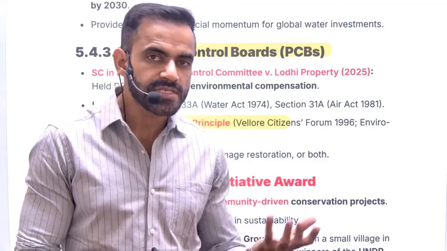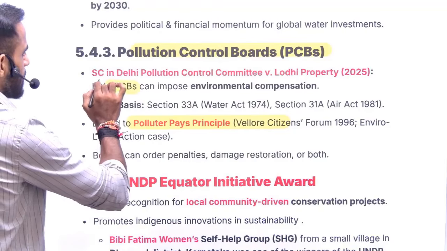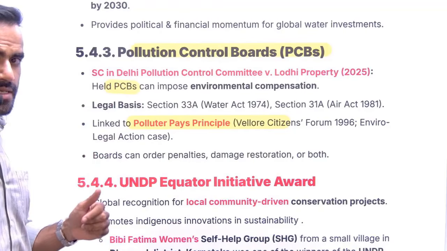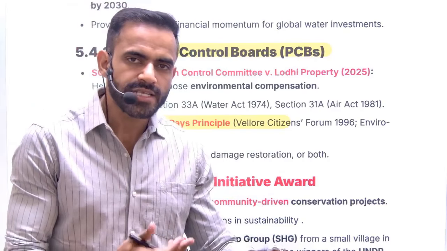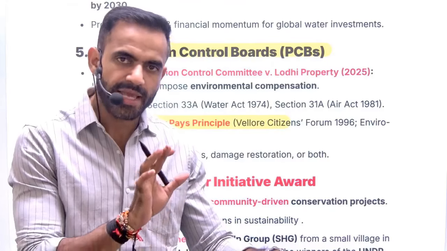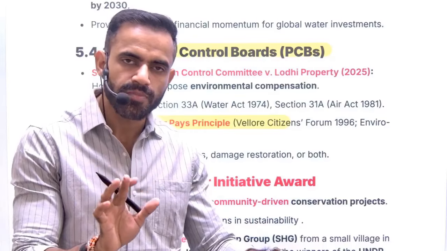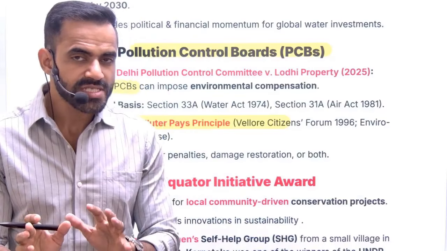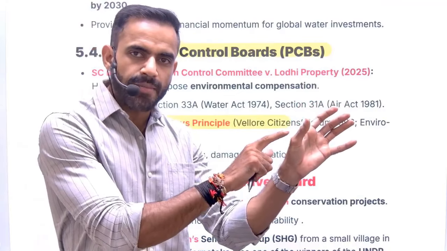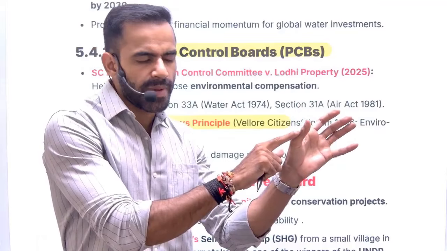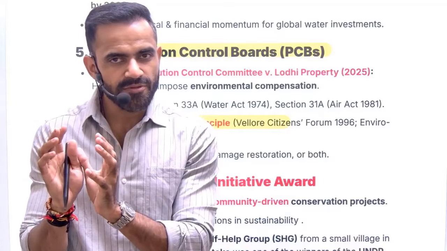Previously, as per the previous judgment of the Supreme Court, the case was that CPCB and SPCB, that is Central Pollution Control Board and State Pollution Control Board, they were not authorized to impose penalty. Especially SPCB. SPCB means State Pollution Control Board. Now, this is against the concept of polluter pay principle. See, polluter pay principle simply says if you have polluted environment, you will have to pay a fine or penalty or compensation. Now, who is going to decide this fine? So previously, SPCB were not allowed.